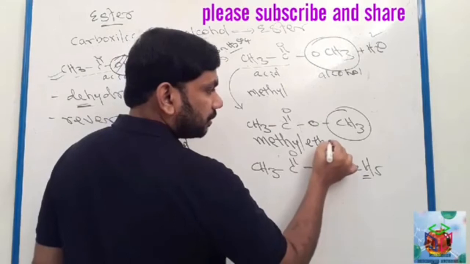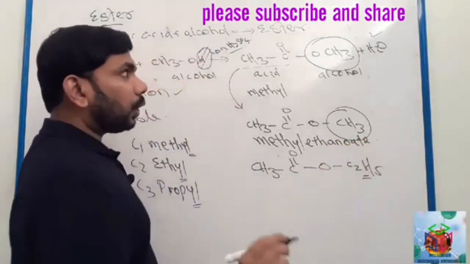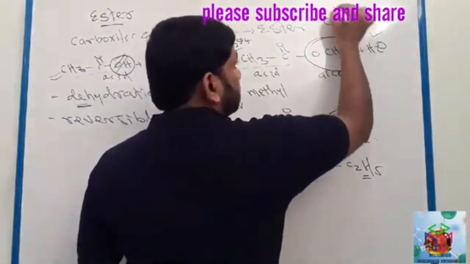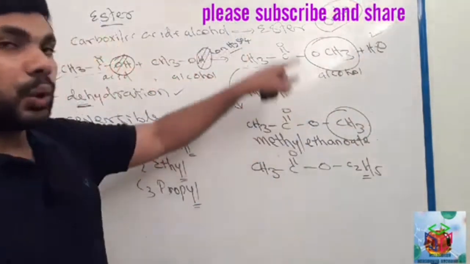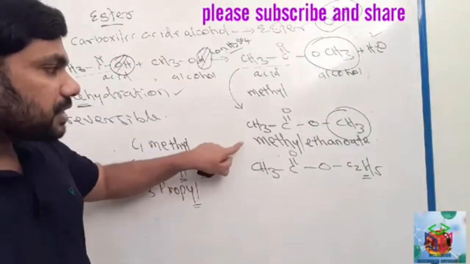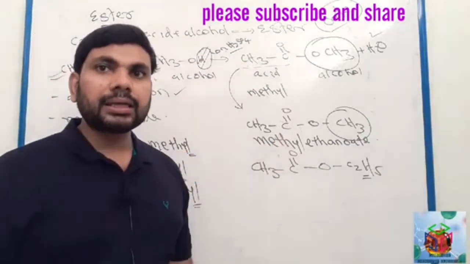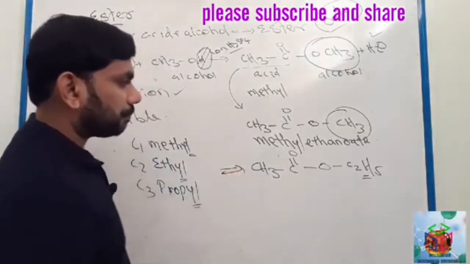After eth you just write anoate. Remember, the name of ester always ends with oate. So the name of this ester is methyl ethanoate.